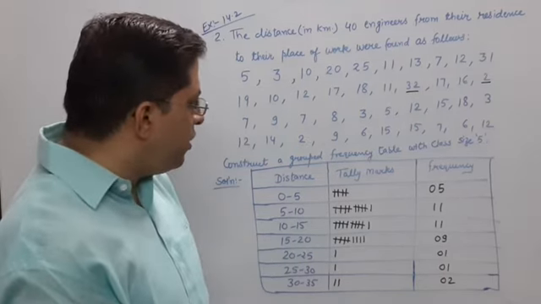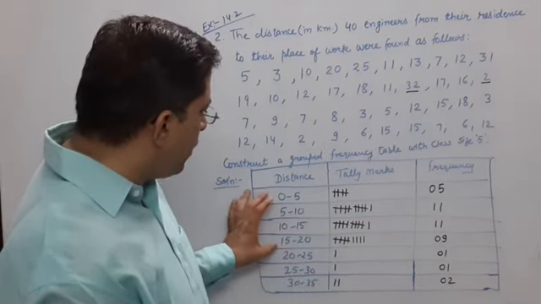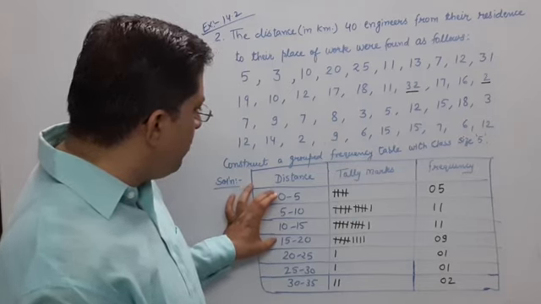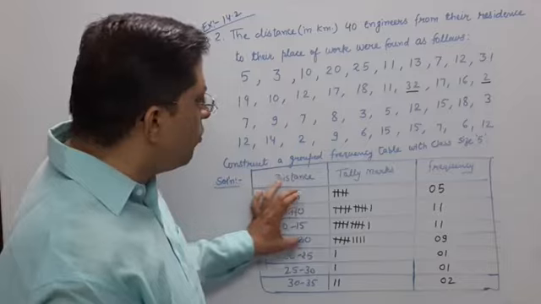We can get the things. Most of the engineers are coming from their residence, and the distance between their workplace and residence is up to 20 kilometers.